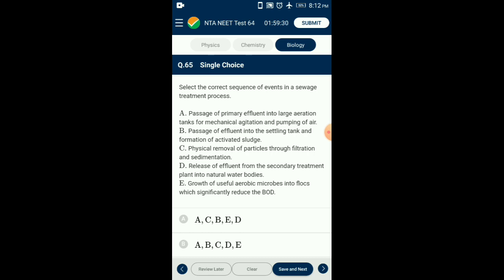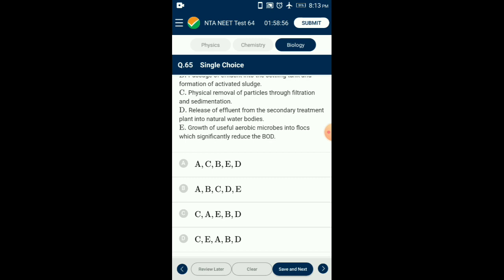As a result, there is a growth of useful aerobic microbes, that is flocs, which consume the majority of the oxygen in the effluent and significantly reduce the biological oxygen demand. The effluent then passes into settling tanks where sedimentation of bacterial flocs occurs. This sediment is called the activated sludge. The effluent from the secondary treatment plant is released into natural water bodies. So the answer for this question is option C. That is the correct sequence.